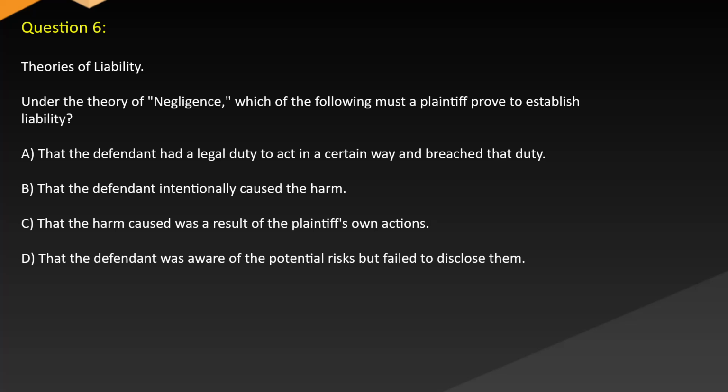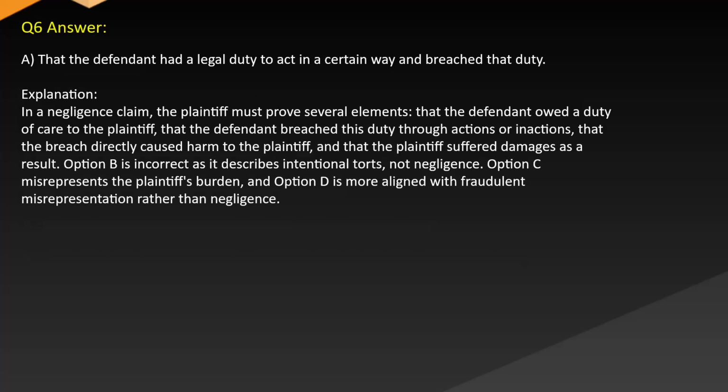Question 6. Theories of liability. Under the theory of negligence, which of the following must a plaintiff prove to establish liability? A. That the defendant had a legal duty to act in a certain way and breached that duty. B. That the defendant intentionally caused the harm. C. That the harm caused was a result of the plaintiff's own actions. D. That the defendant was aware of the potential risks but failed to disclose them. Answer A. That the defendant had a legal duty to act in a certain way and breached that duty.